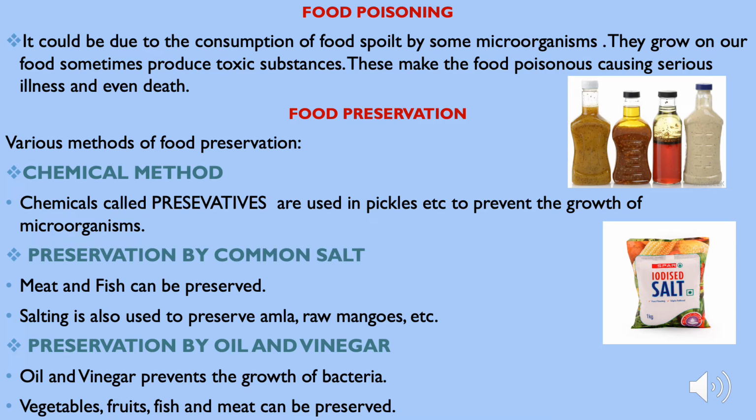Next thing is preservation by oil and vinegar. This oil and vinegar doesn't allow the bacteria to live, and so vegetables, fruits, fish and meat can be preserved by this method.